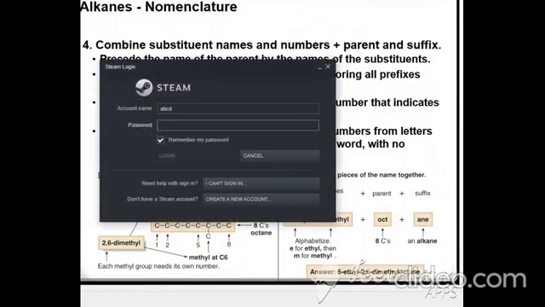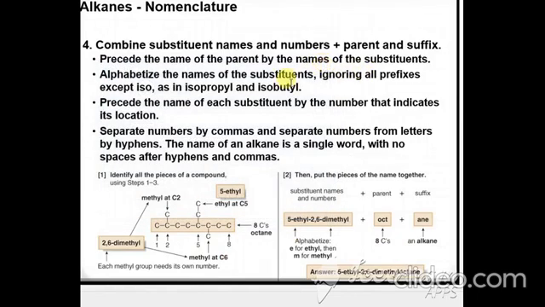Now all the rules which I have told in the last 5 steps, you are going to combine in one form. For example, number 1, combine the substituents' names and numbers. First, you have selected the longest carbon chain, that is called the parent chain. Second, you have added the suffix, that is ane. Number 3 is the prefixes, that is substituents.